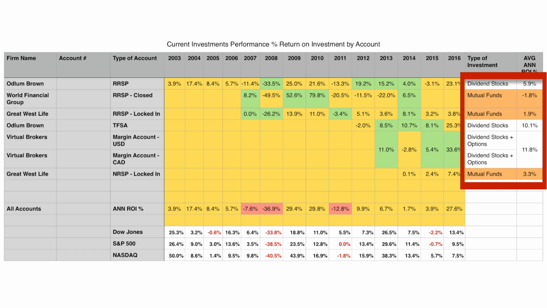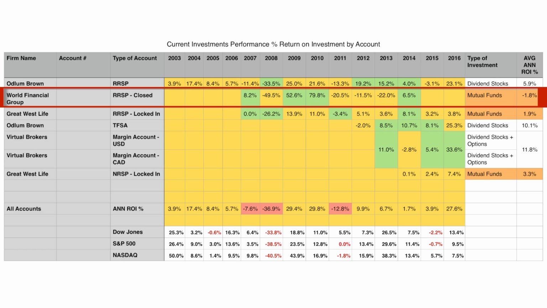No shock here, but my average annual rate of return on investment in the mutual funds was significantly lower than on my stock accounts. One of my mutual funds actually lost an average 1.8% per year for 8 years straight while I held it. The only person making money was my broker at World Financial Group. This helps to demonstrate my distaste for mutual funds on an account value over $7,000.